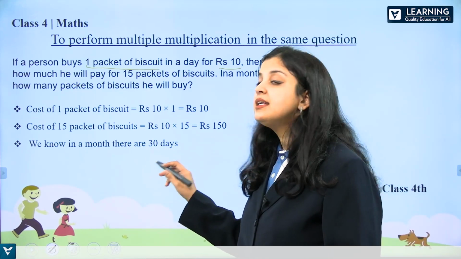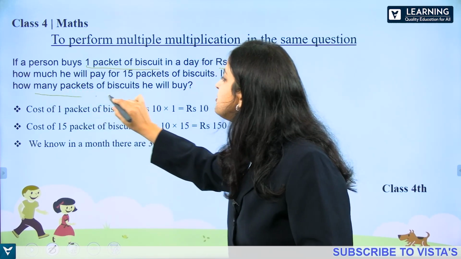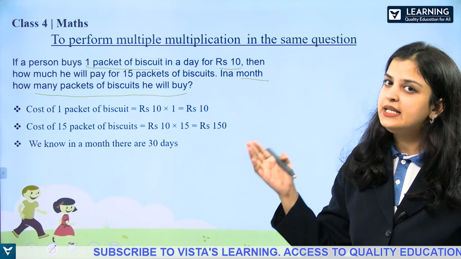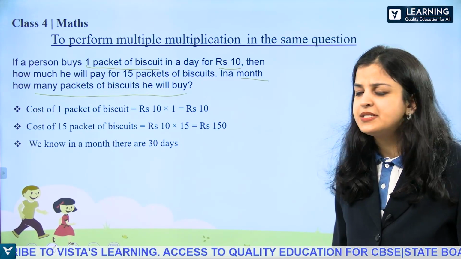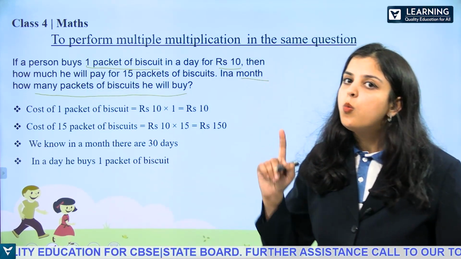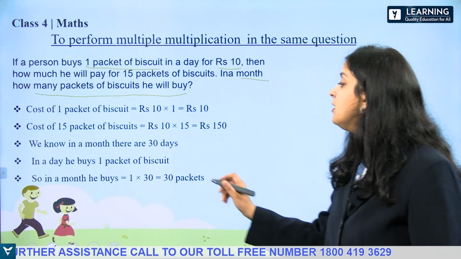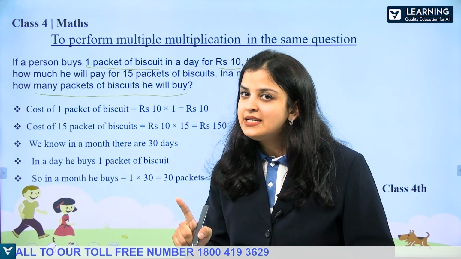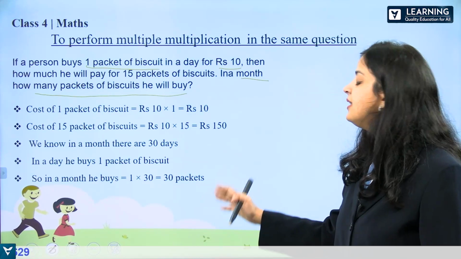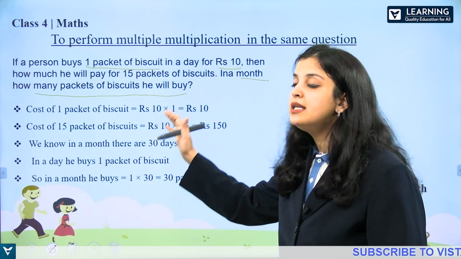We know in a month there are 30 days. Now we need to find in a month how many packets of biscuit he will buy. If he is buying one packet of biscuit in a day, in a month, how many packets of biscuit will he buy? So we know there are 30 days in a month. In a day he buys one packet of biscuit. So in a month he will buy 1 into 30. One biscuit in a day. So for 30 days we will multiply. 1 into 30, that is 30 packets. So he will buy 30 packets in a month.